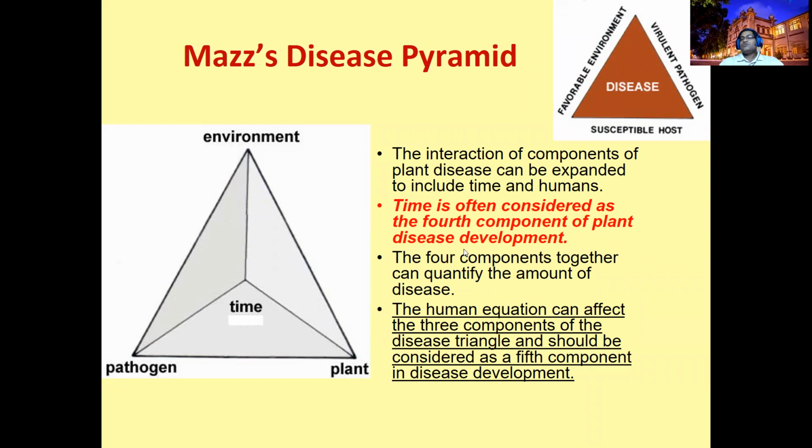It's considered as a fourth component. The time may be influenced by the human, right? Human. So this is what we call time. Human also sometimes comes in here, because some environmental condition will be there, but if there is no injury, the pathogen cannot enter. But at the time of plowing or intercultural operation, the human can damage the plant, and definitely the pathogen can go in. So we can write time or the human, no problem.